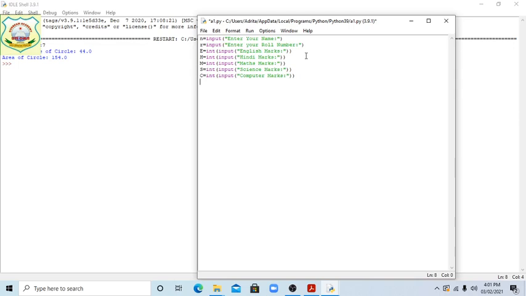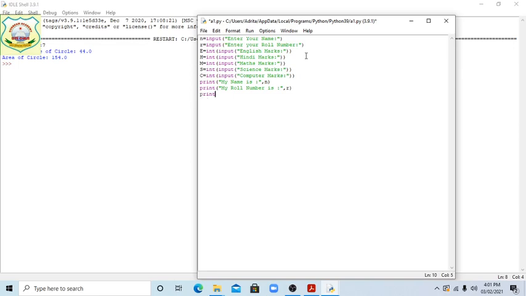Okay, so print, start from my name is, there is given the name N, so comma N. Print roll number is, then comma R we have given. Okay students, now marks.